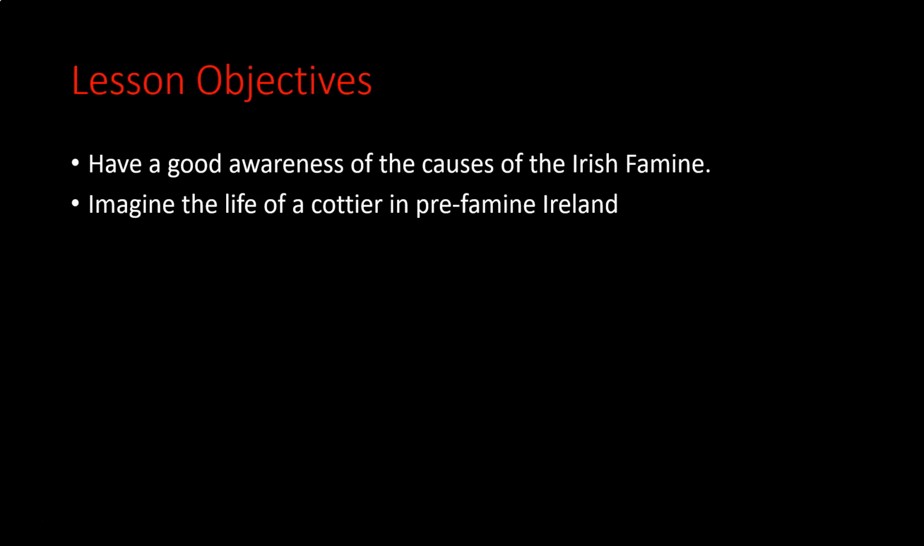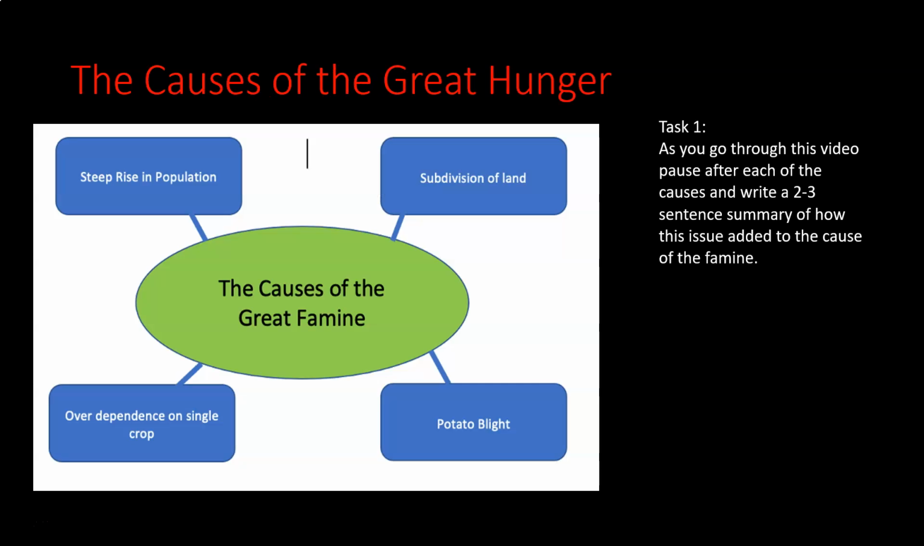So today's objectives, what I want to do is have a good awareness of the causes of famine, and then I want you to be able to empathize. So historical empathy is one of our key skills in history. So I want to ask you to try and empathize with people, the country people living in the pre-famine times and then leading up to the famine. The more we can understand of these people, the more we can understand why the famine happened and the terrible effects of the famine on these people.